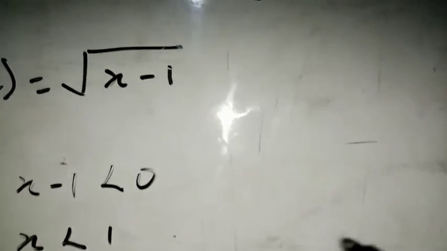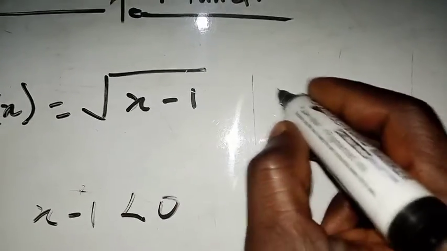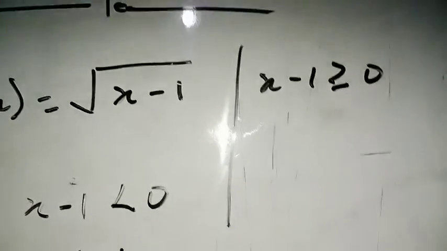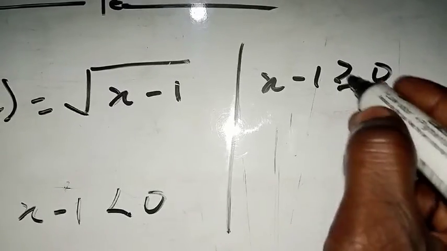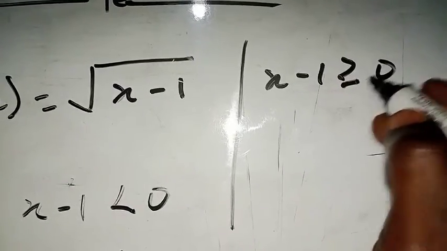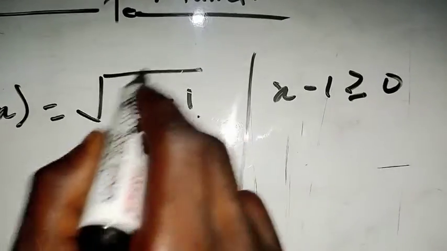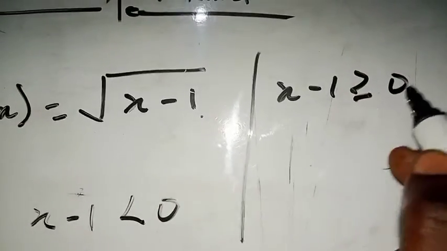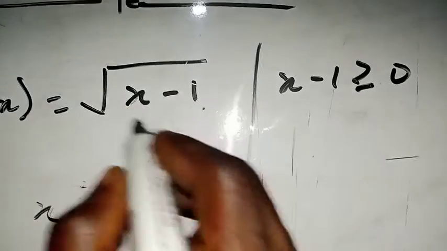Or in some cases you can equate this to be greater than or equal to 0. So here it can be x minus 1 greater than or equal to 0. Any value that is greater than or equal to 0 will give us a positive. Maybe 0 is accepted. If the number here is equal to 0, we are going to have an answer, since the square root of 0 is 0. And the square root of any positive number will also give you another number, except that this is a negative.